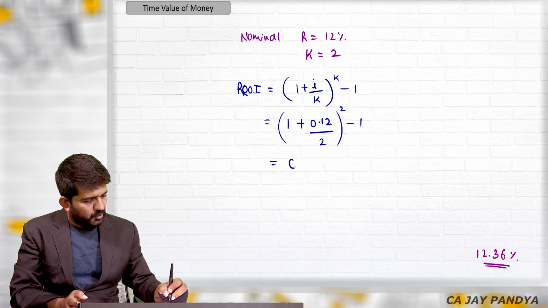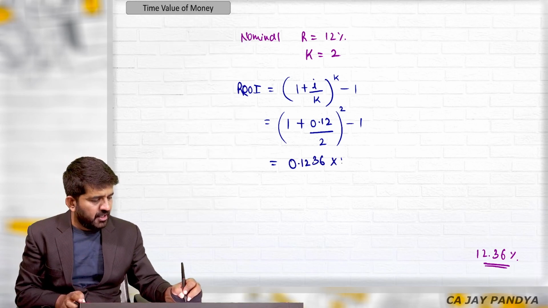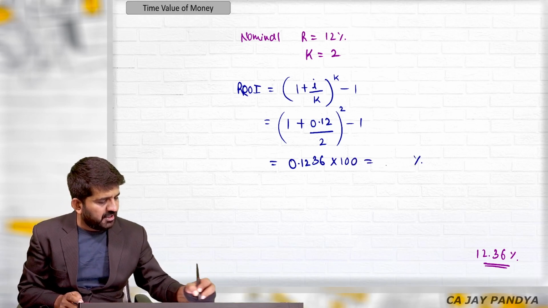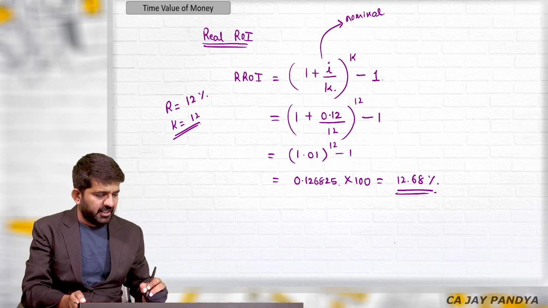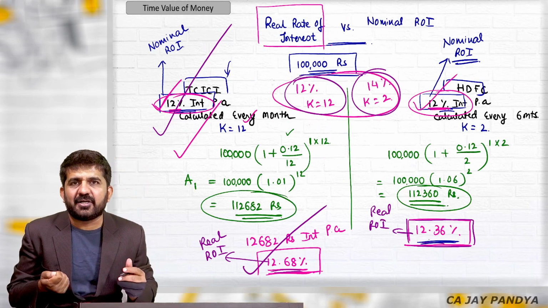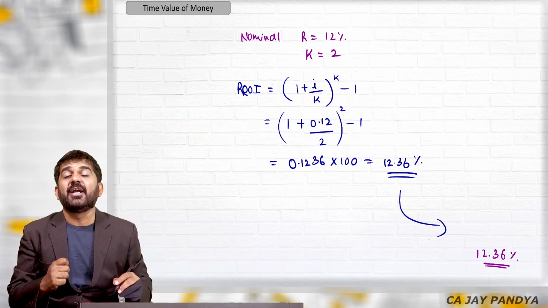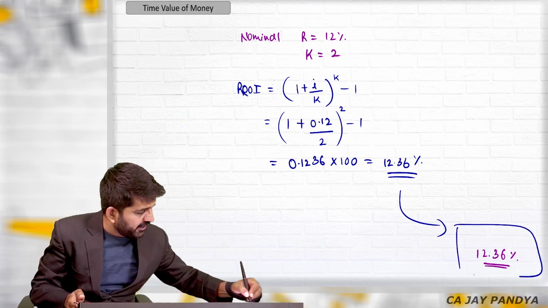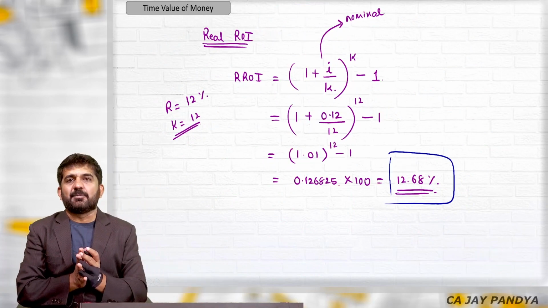It is 0.1236. Of course, now the answer is from 1. If you want to convert it into percentage, you will have to multiply it by 100, which is 12.36%, the answer which we got manually even without using the formula. So 12% interest compounded every 6 months is nothing but really 12.36%. You will really be getting 12.36%. You will really be getting 12.68%.